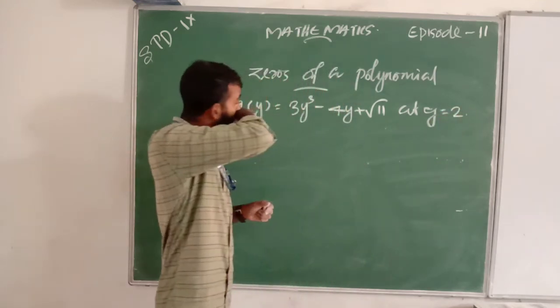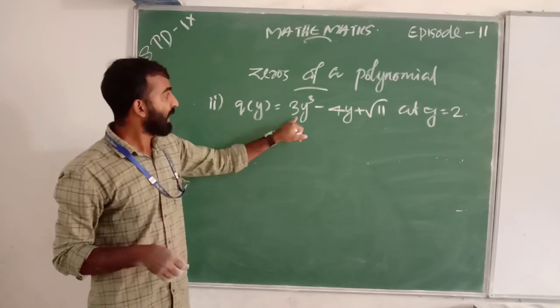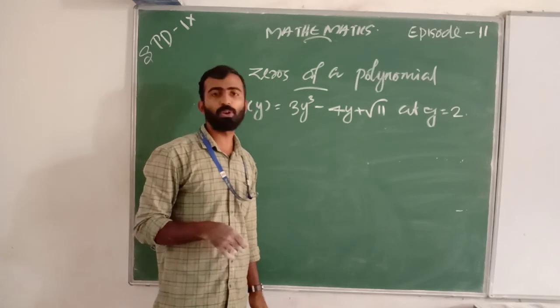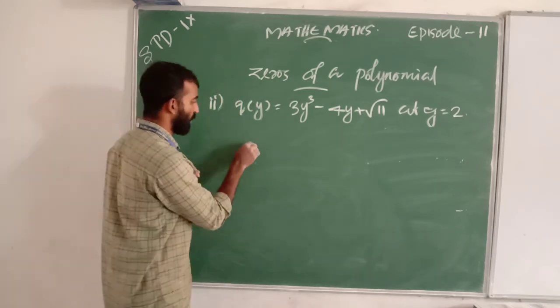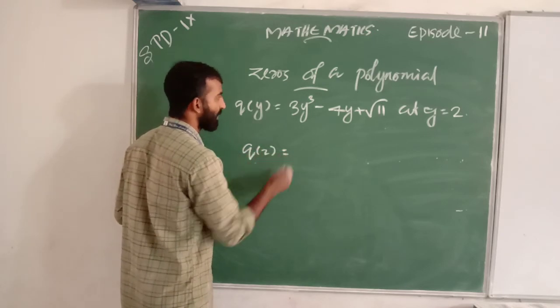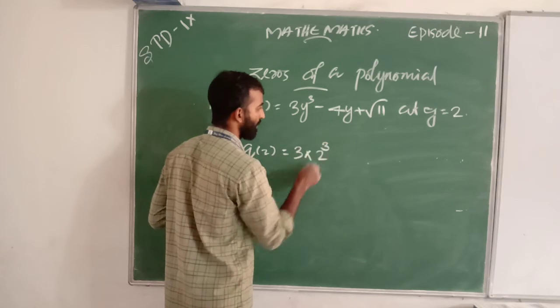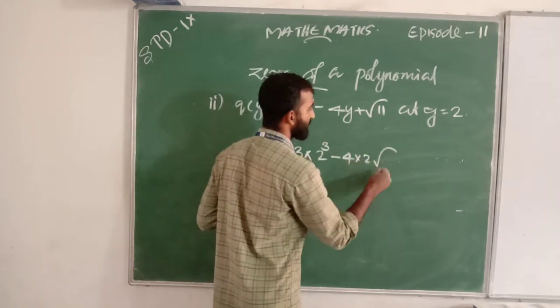We want to find q of 2 equal to 3 into 2 cube minus 4 into 2 plus root 11.